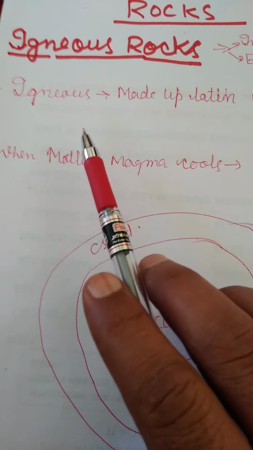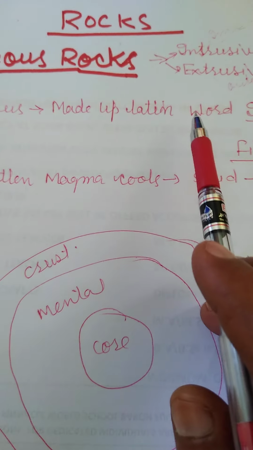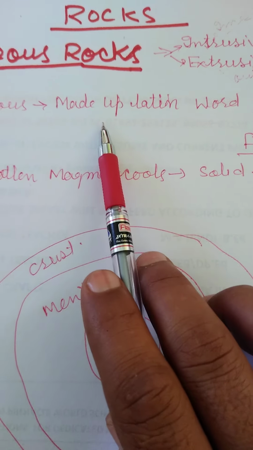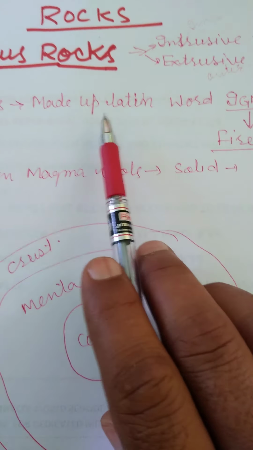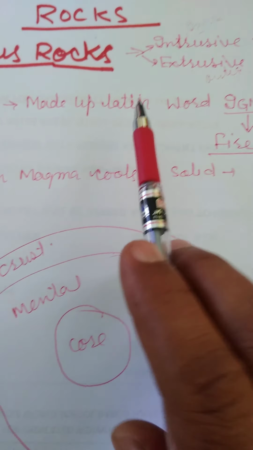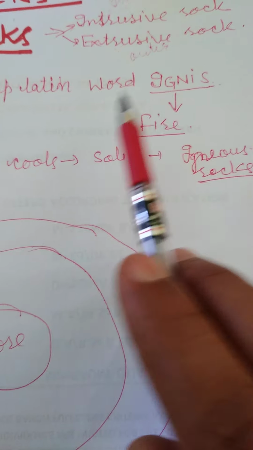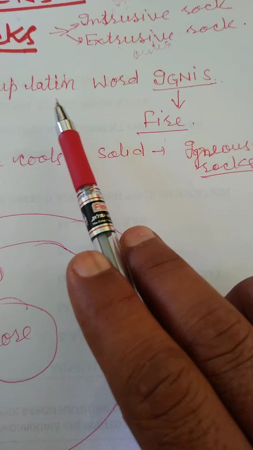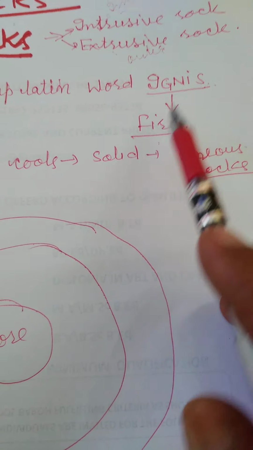See, igneous is a Latin word, and the name igneous rocks is given to these rocks from Latin. The meaning of igneous is fire.